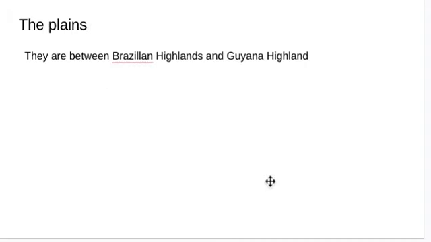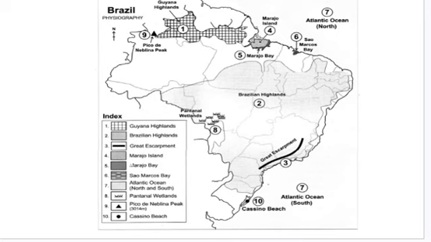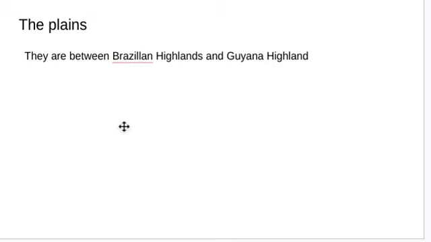Then plains. Plains are formed by the depositional work of the rivers. They are between the Brazilian Highlands and the Guiana Highlands, right? Exactly, you can see they are here. The major plains are here, near the Amazon. But people are not doing agriculture over there because it's a jungle, and it's very difficult to survive over there.